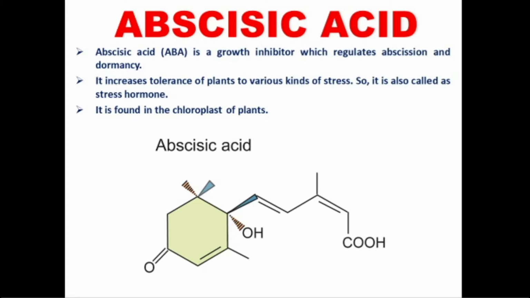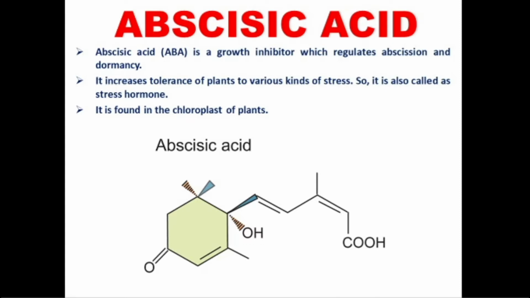Abscisic acid is also responsible for dormancy. It could be seen in seeds of fruits. After maturity, the seeds become inactive. This condition is known as dormancy. Whenever the seed falls down in soil, and the condition is favorable, the seeds break the dormant or inactive condition and start to germinate into a new plant. This inactive condition of seeds is known as dormancy.